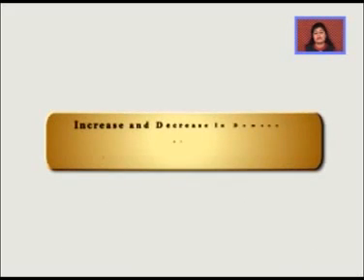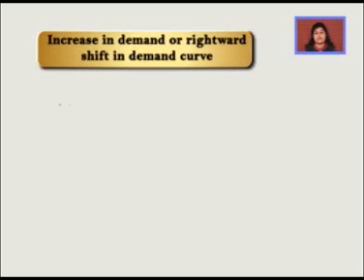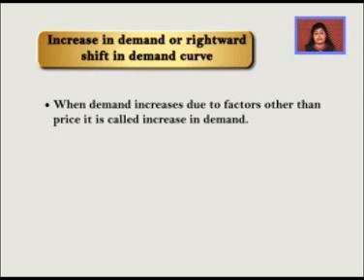Now, increase and decrease. In general jargon, we sometimes use increase, extension, decrease, and contraction as synonyms. But please note, the words are not synonyms. Extension and contraction are related to price change, whereas increase and decrease are related to other determinants.